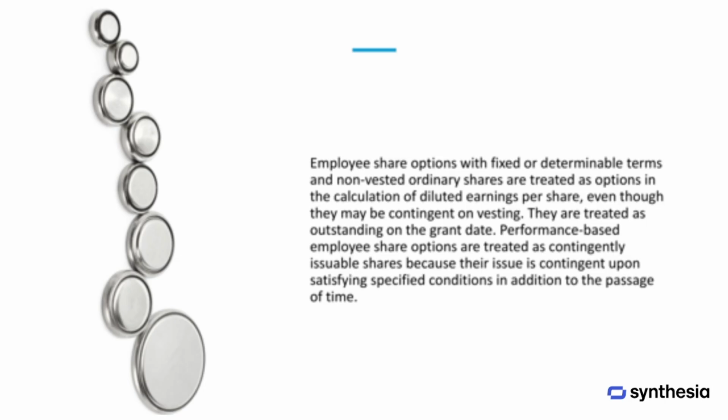Employee share options with fixed or determinable terms, as well as non-vested ordinary shares, are treated as options when calculating diluted earnings per share, even if their vesting is contingent. These shares are considered outstanding from the grant date. Performance-based employee share options, however, are treated as contingently issuable shares because their issuance depends on meeting specific performance conditions in addition to the passage of time.